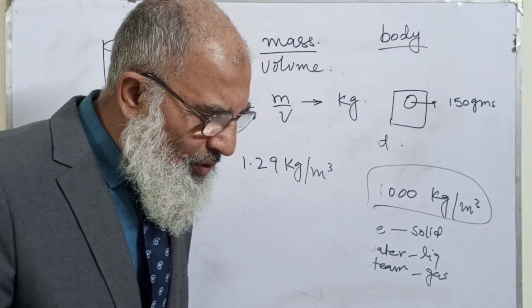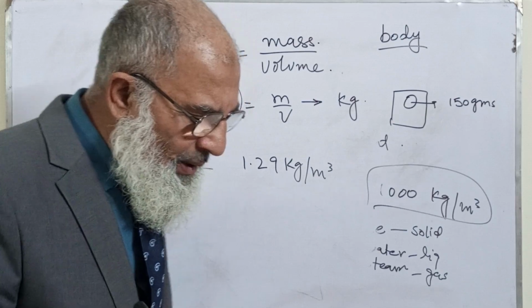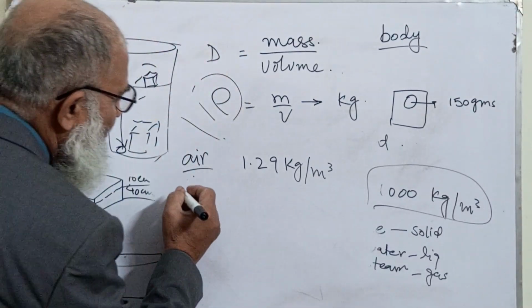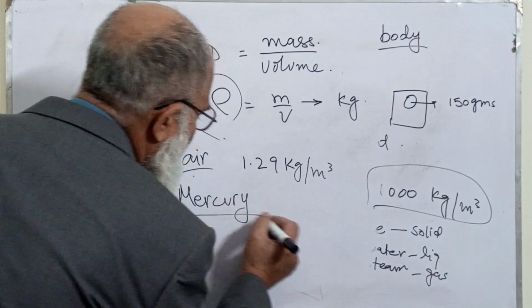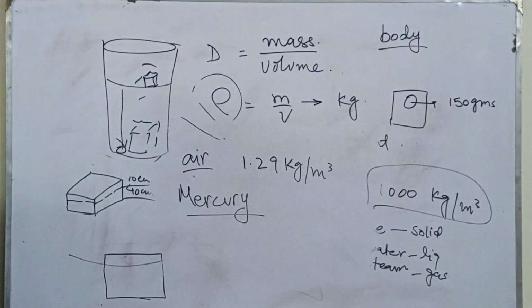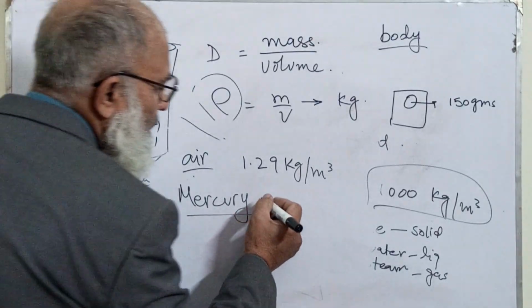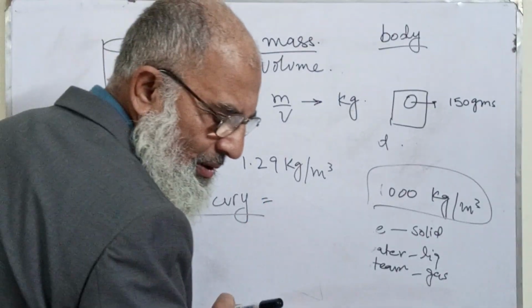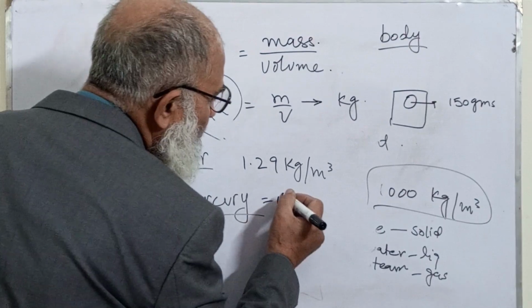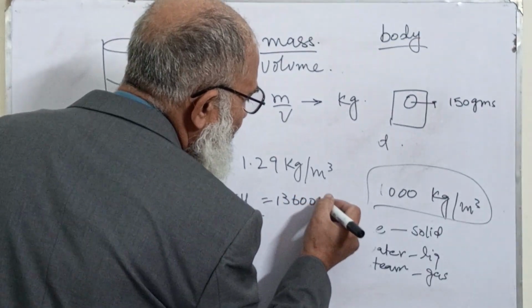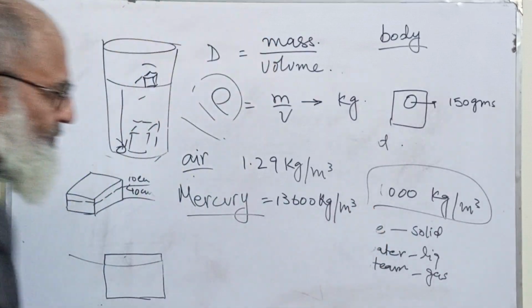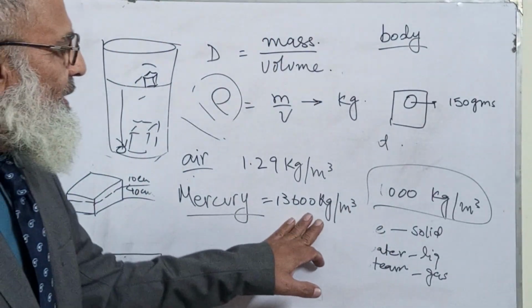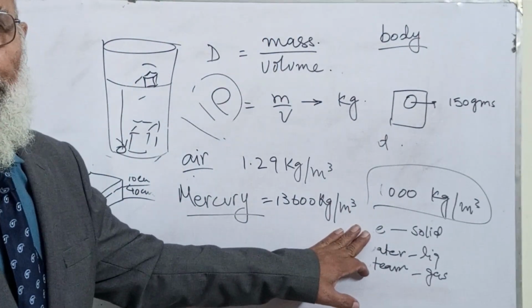Similarly, the density of water I have already told you. Let me take the density of mercury, because this is a very interesting metal. Why? Let me tell you. The density of mercury is 13,600 kg per meter cube.